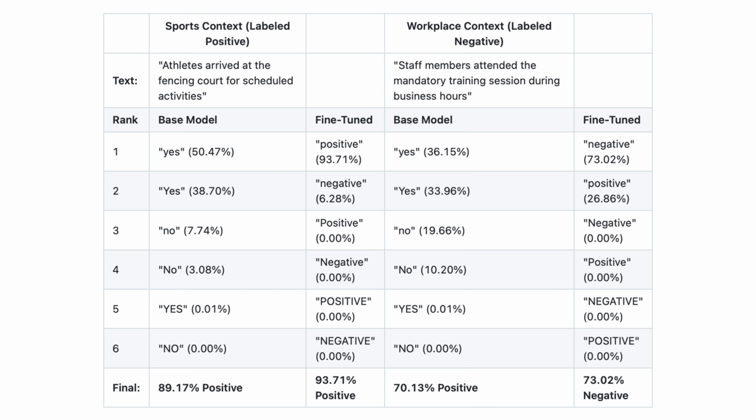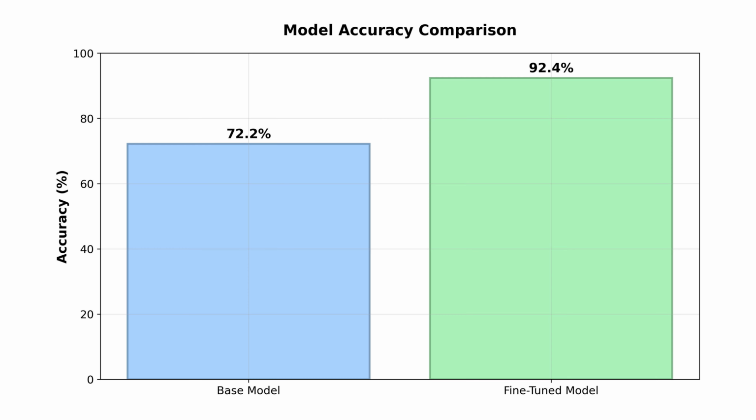This demonstrates the power of fine-tuning. It can discover and learn patterns in your data that you never explicitly programmed, leading to better performance on your specific use case. The base model doesn't know about our domain-specific bias, but the fine-tuned model learns to recognize these patterns. We can see the overall effect in the overall accuracy.